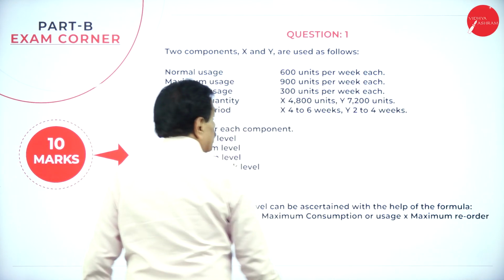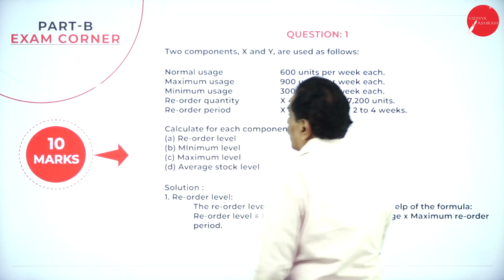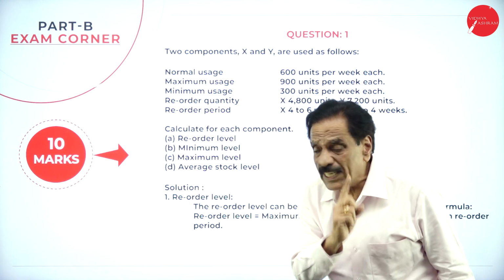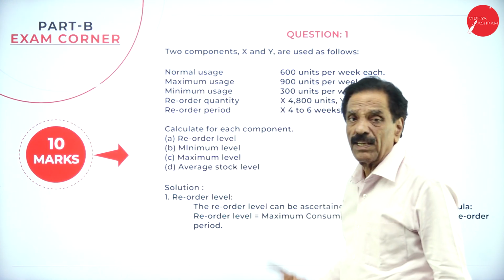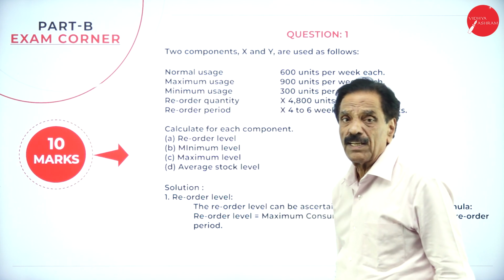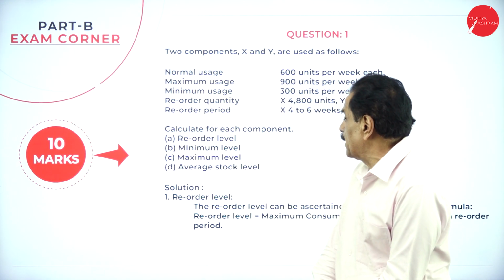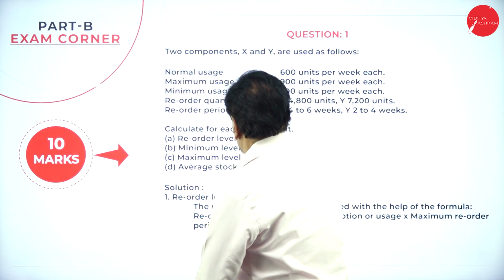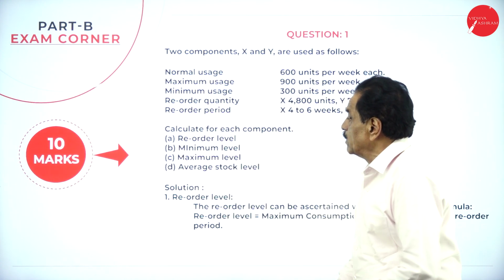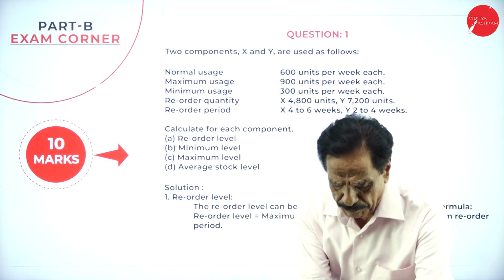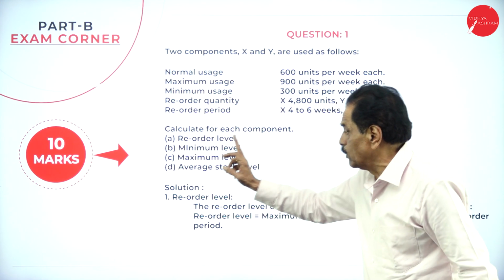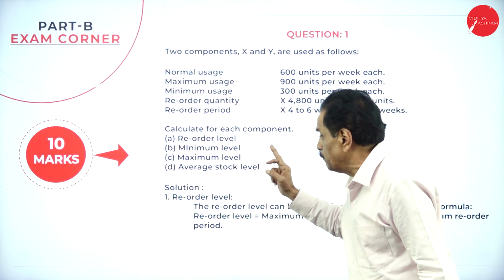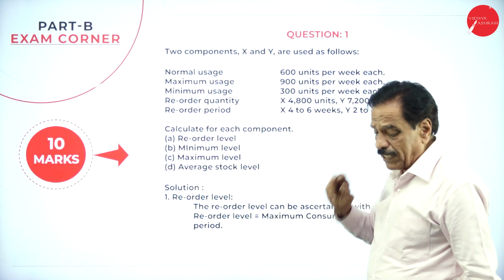Here we are talking about the stock levels. You have to calculate the different stock levels. Number one, reorder level. Number two, minimum level. Number three, maximum level. Number four, average stock level.